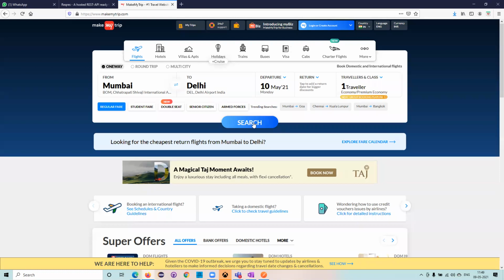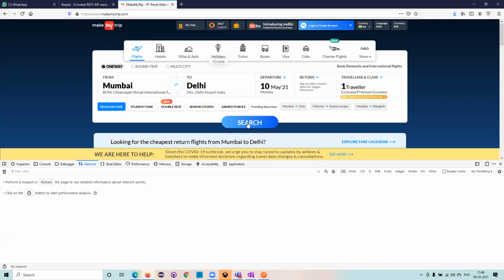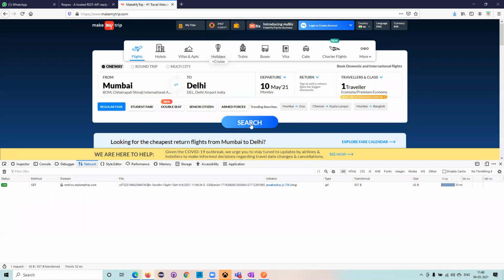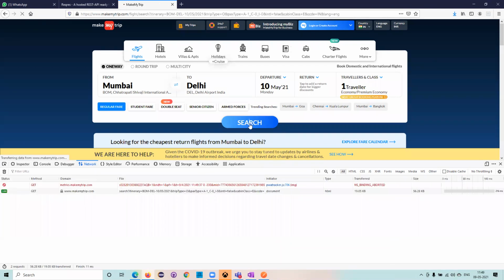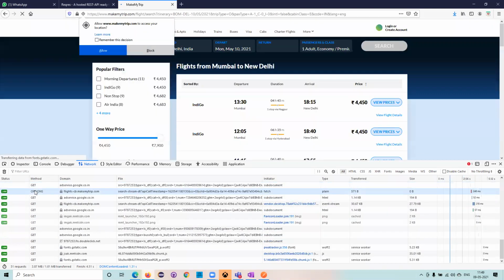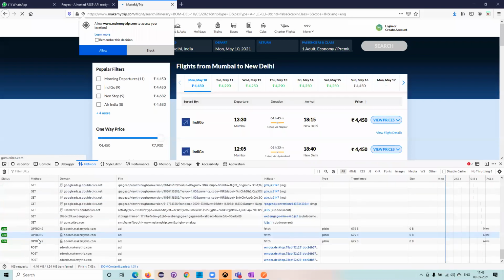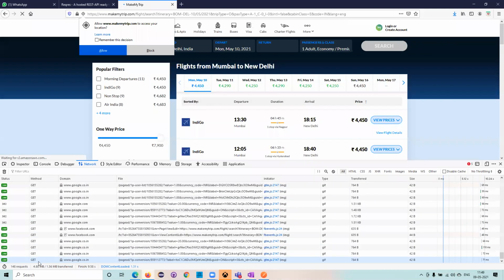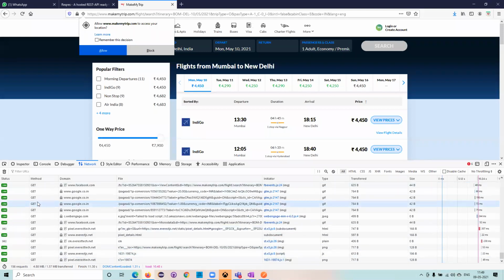Now I'll show you practically: press F12 and go to your network tab. I clicked on search, and as soon as I clicked the search button, you can see all these GET requests. You saw it, right? All these things happen in the backend. These are the methods you have in the APIs.